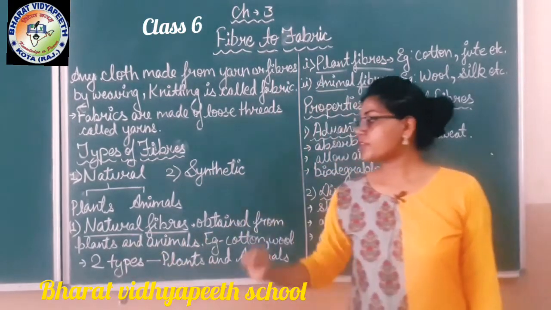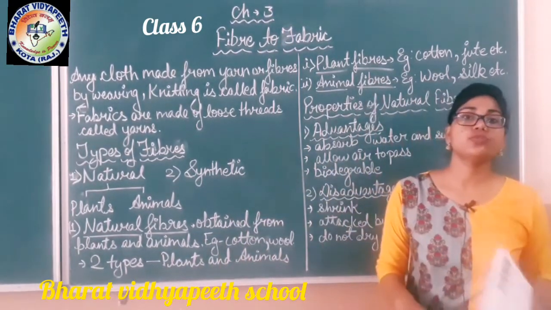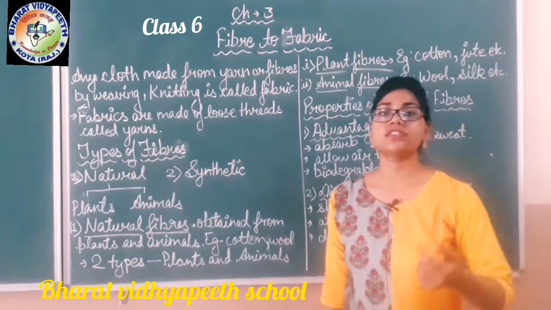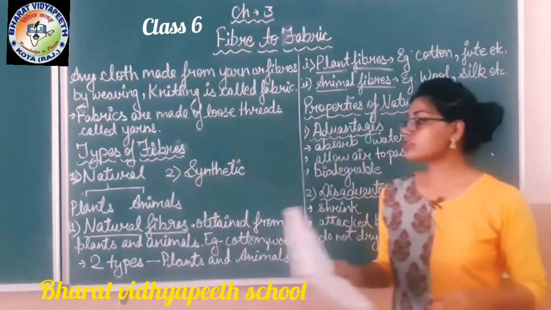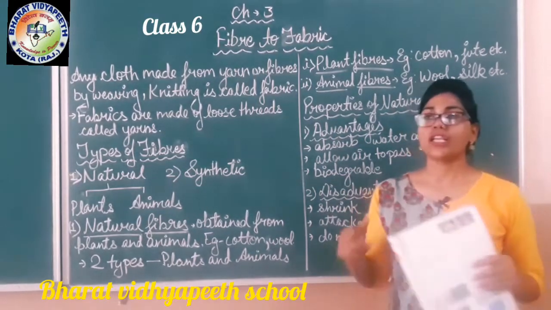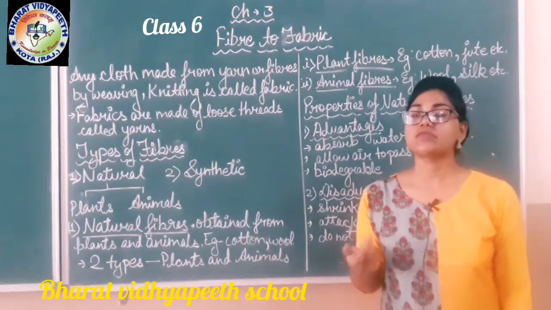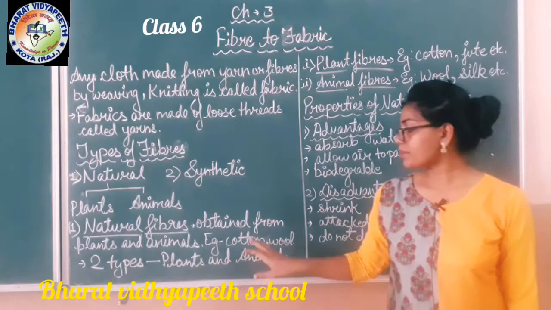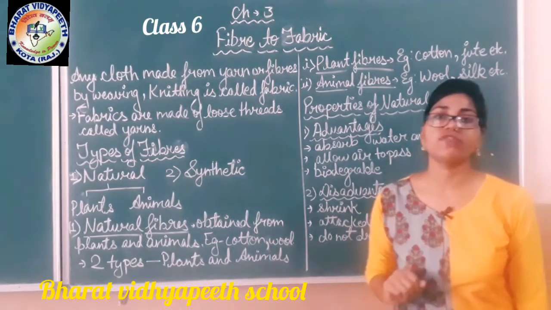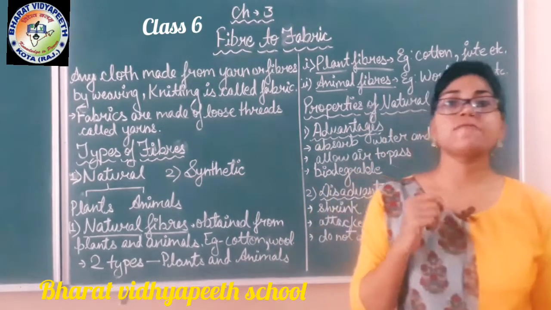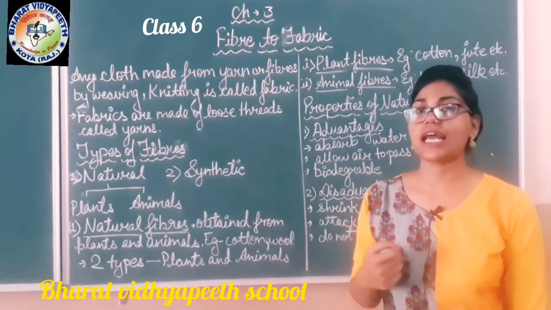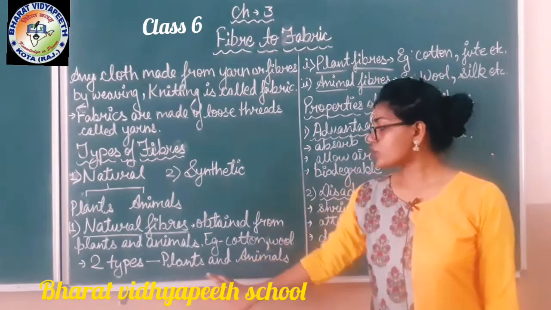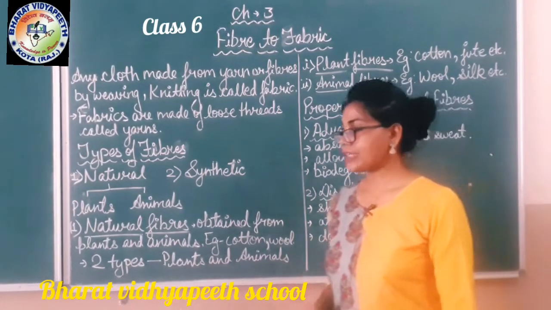Different plants and animals are used; some plants consist of material which is used for making clothes, and from animals we get skin or, like silkworm, other things also. For example, cotton and wool are examples of natural fibers. Now we can further divide natural fibers into two parts, plant fibers and animal fibers.